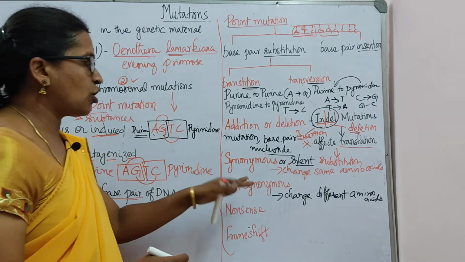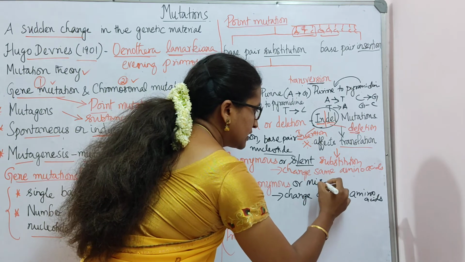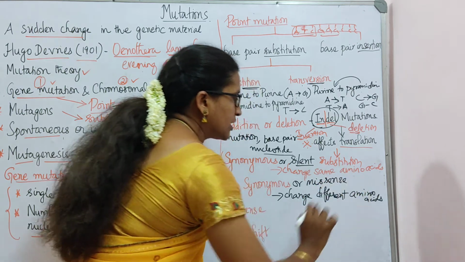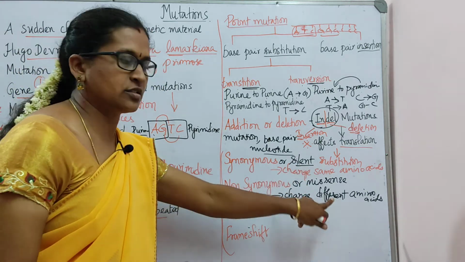This is called non-synonymous, or it is also called missense mutation. So this is silent mutation and this is missense mutation.